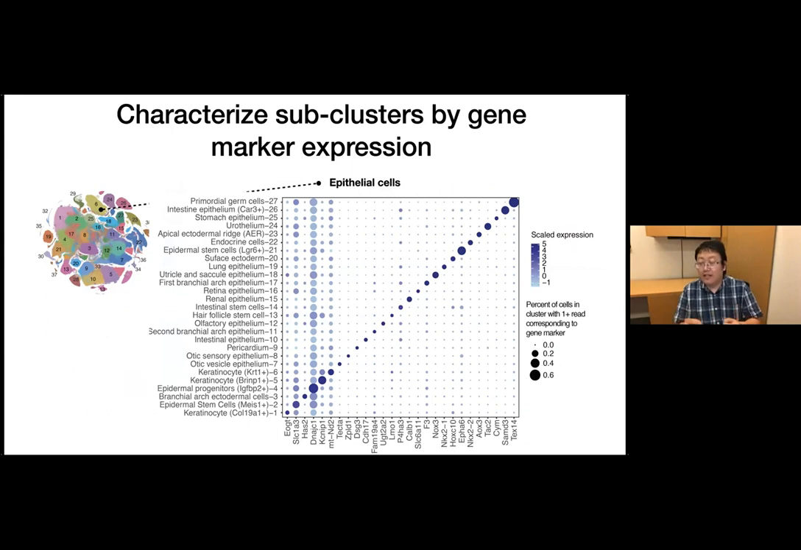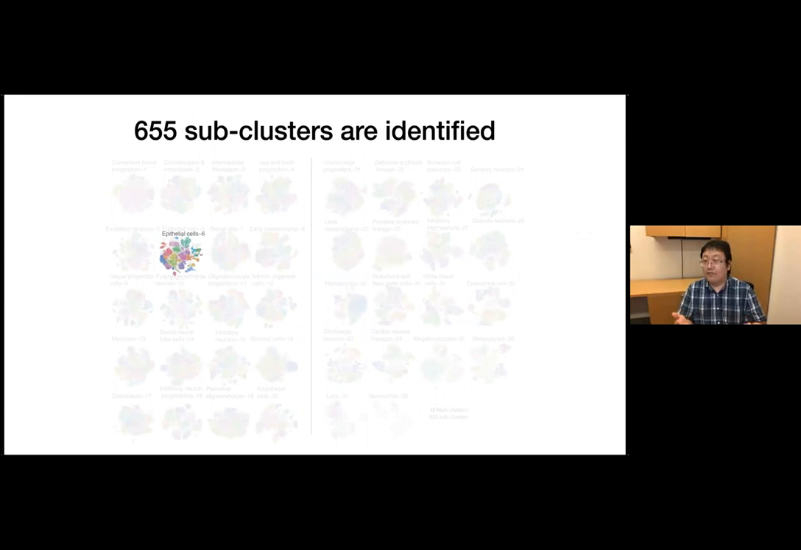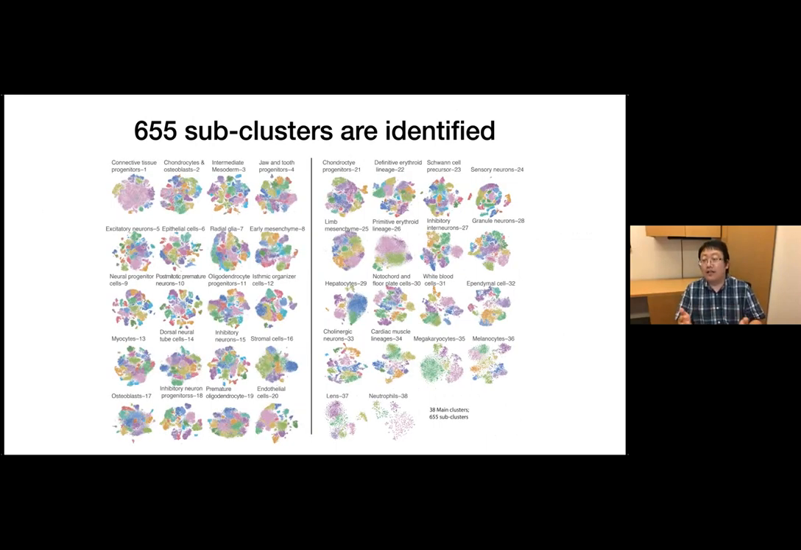In this way, we can characterize the epithelial cells across different organs in the same study. So this is just one simple example. We tried a similar strategy on every main cluster we identified here, and we can identify over 500 subclusters that represent different cell states in embryonic development.